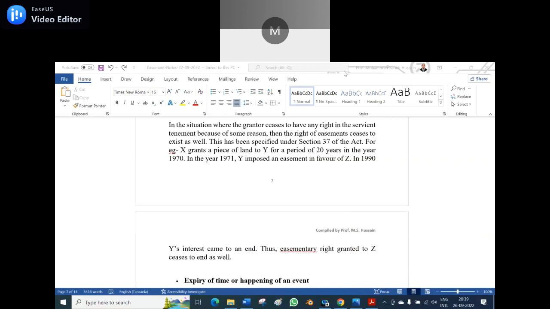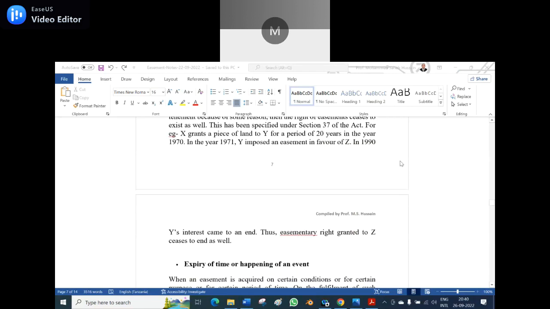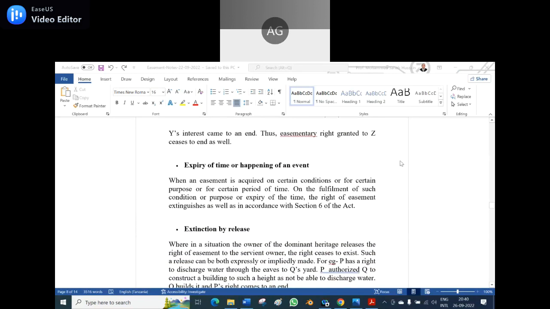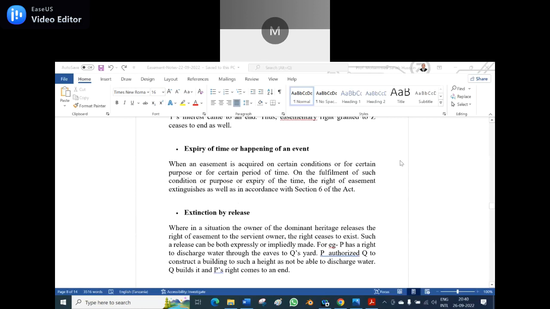Yes, sir. The easement would cease because the time period is over. That is the meaning. So, expiry of time or happening of an event. Just before, we discussed that if a 20 year period is there, after the expiry of the time, automatically the easement will cease. Number two, happening of any event.